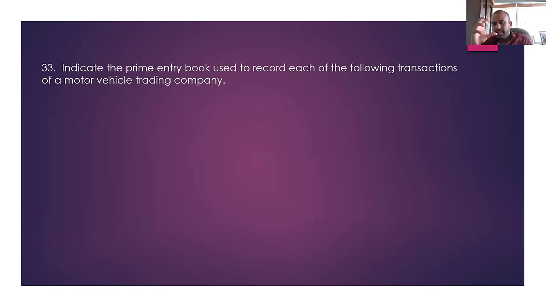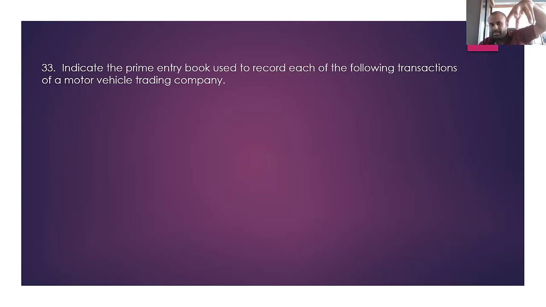Now here, this particular business is a motor vehicle trading business. Therefore, their main business activity is selling the motor vehicle. If this particular business sells one of their motor vehicles, you need to consider that as a part of the revenue.